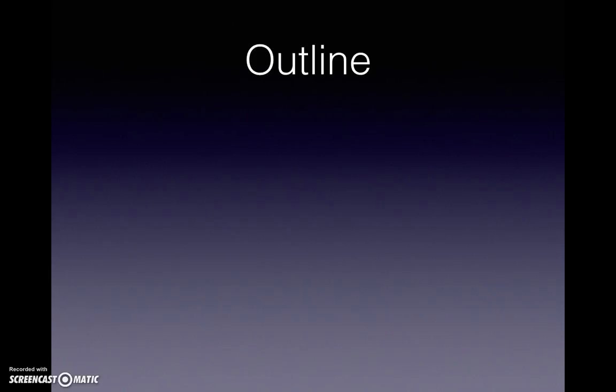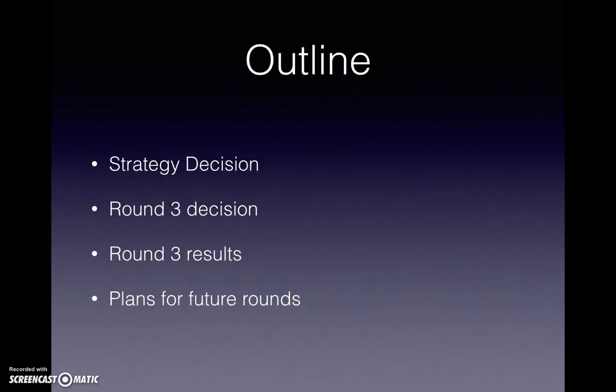Next, we will divide our presentation into four main parts. The first part is the strategic decision that we used from round 1 until the round 3 and round 4. Next is the round 3 decision. The third is the round 3 result, and the last is the plan for the future rounds.